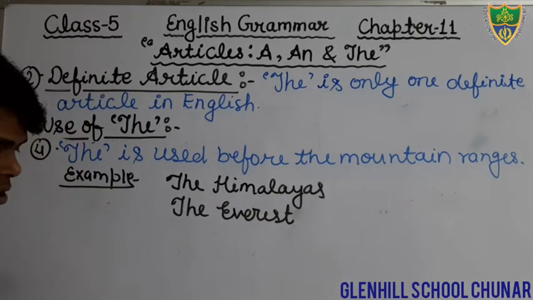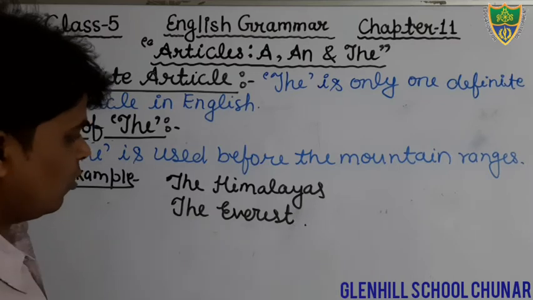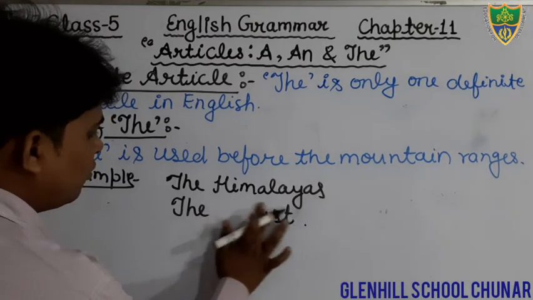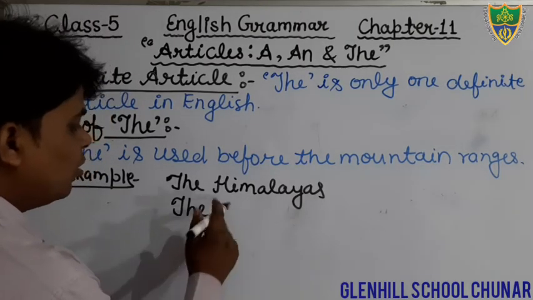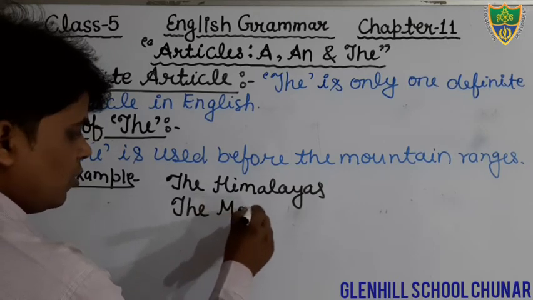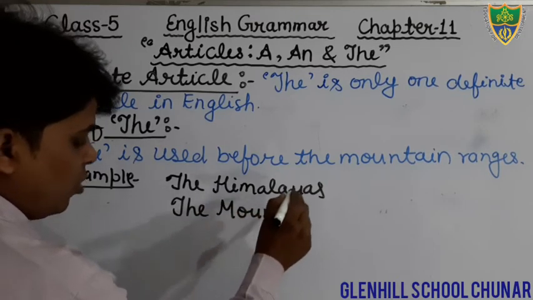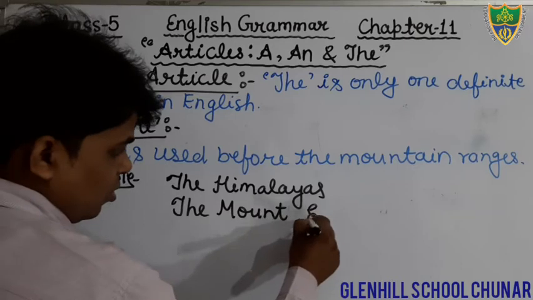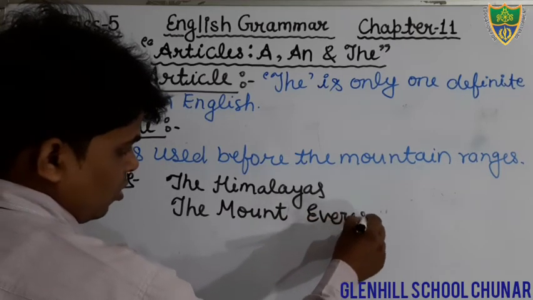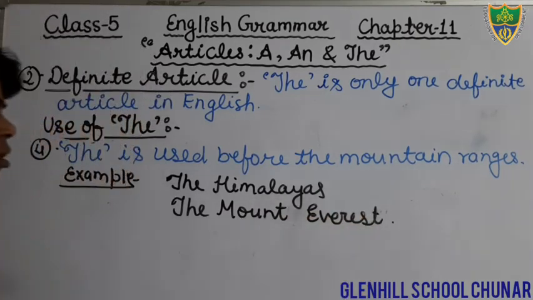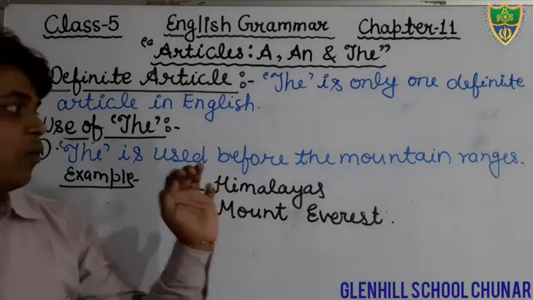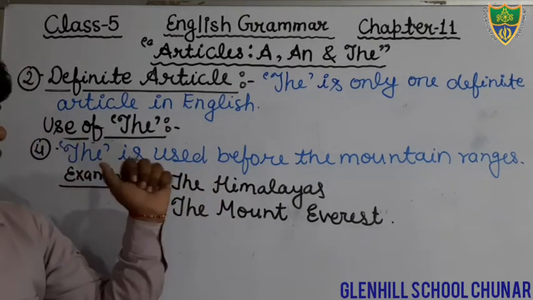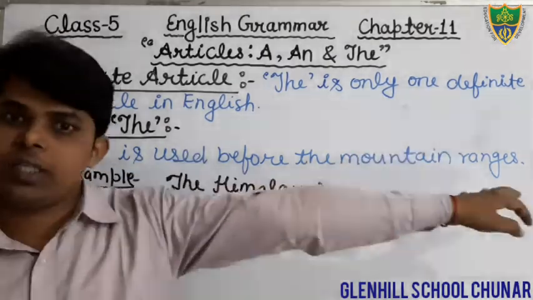Okay, students. So, sorry, I have written only the Everest, but you write the Mount Everest. Okay. So just keep in your mind that we also use the article the before the mountain ranges.